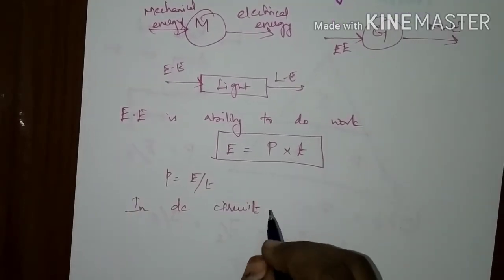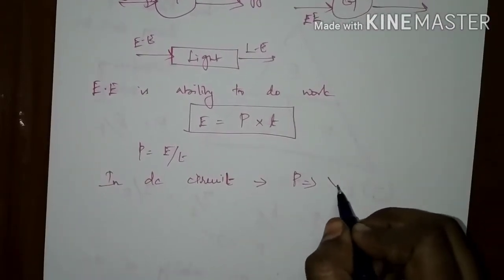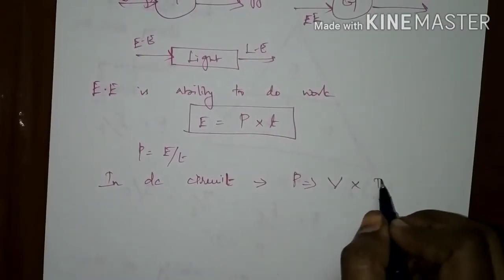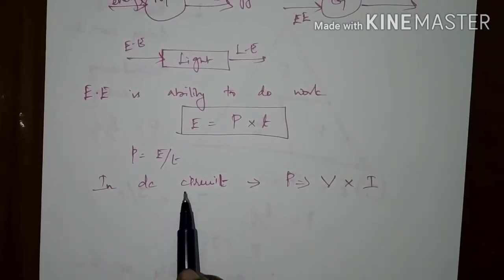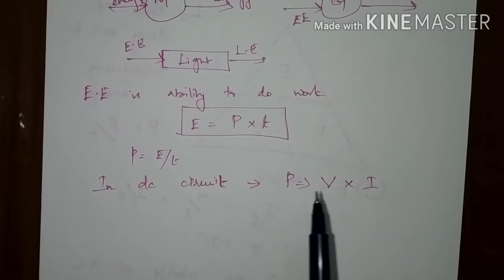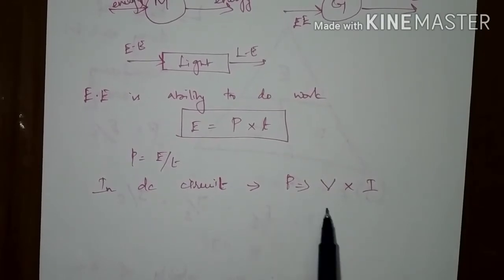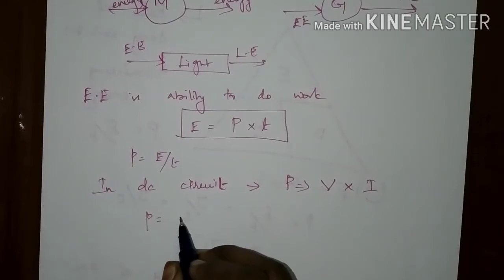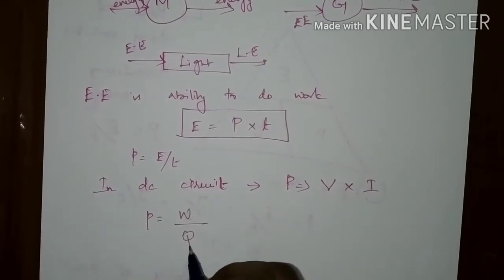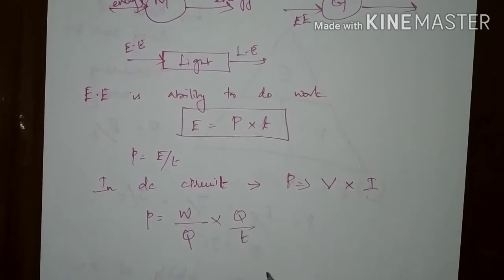In a DC supply, power can be represented by the product of the applied potential difference and the current flowing through the circuit. It is also an equation of power. We know that potential difference is the work done by moving a charge, and current is the rate of change of charge.